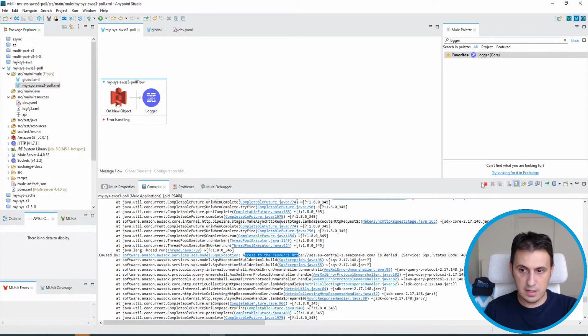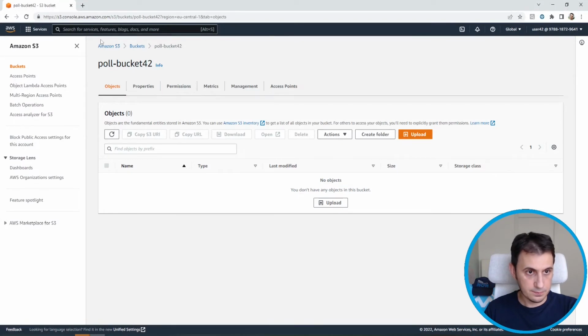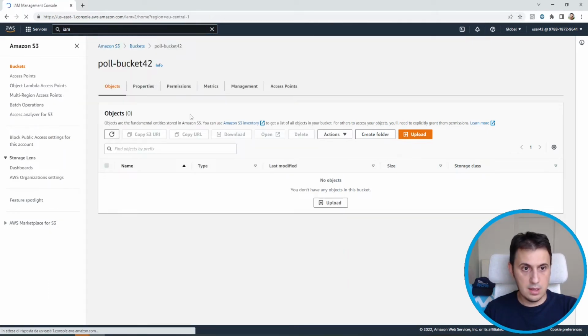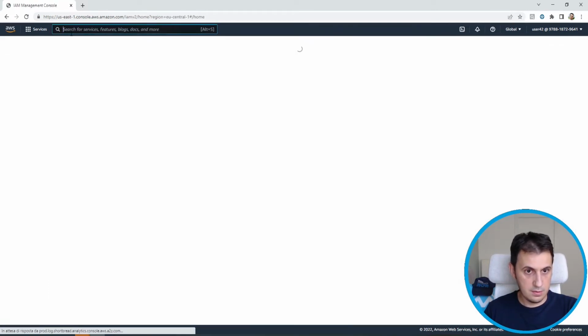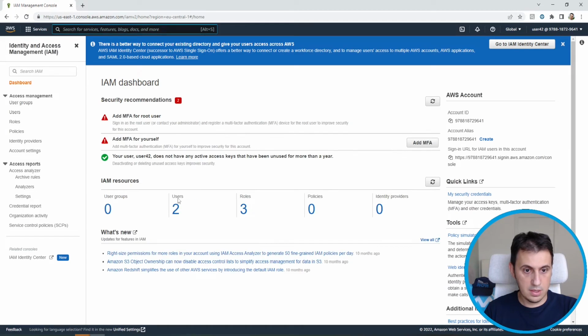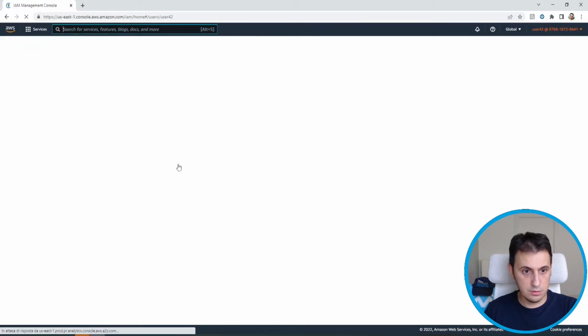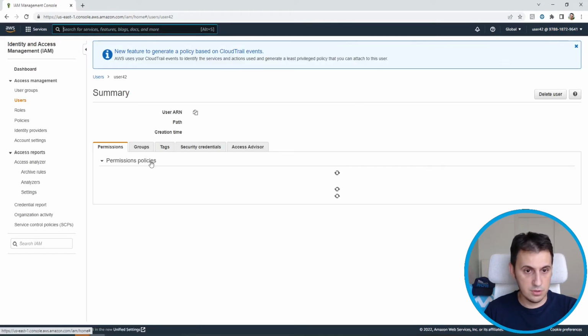So let's move back to IAM. Okay. So I have to add SQS permission to the user, basically user 42.